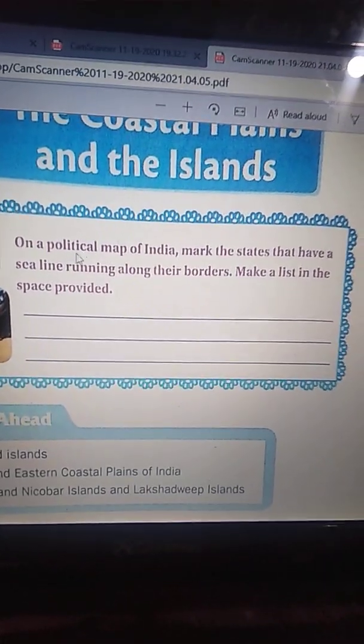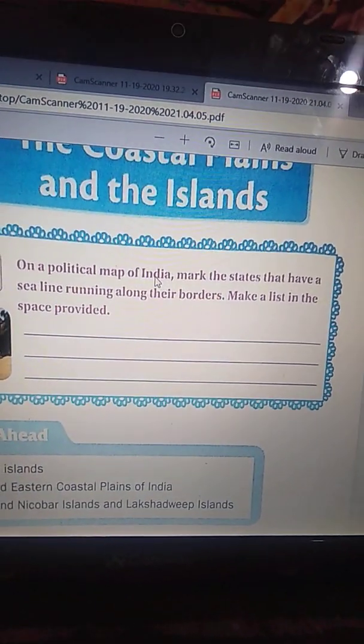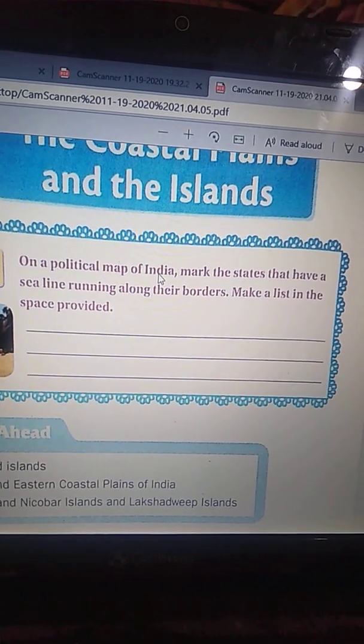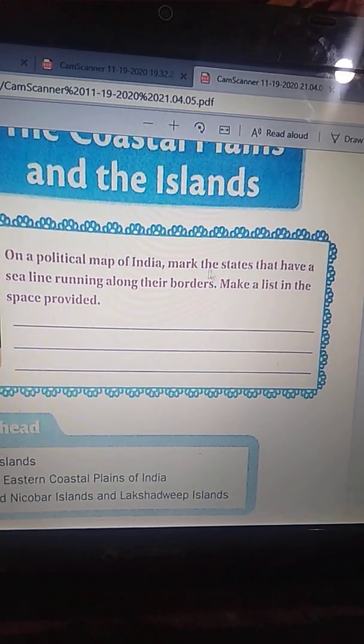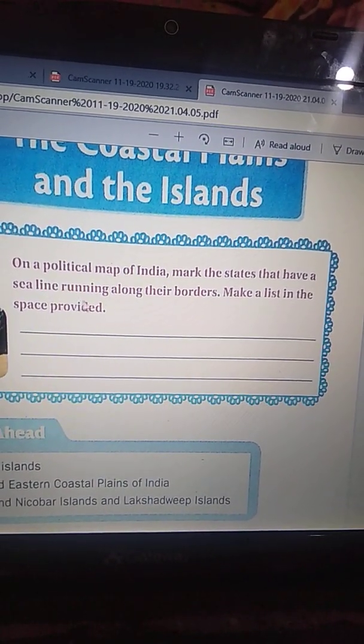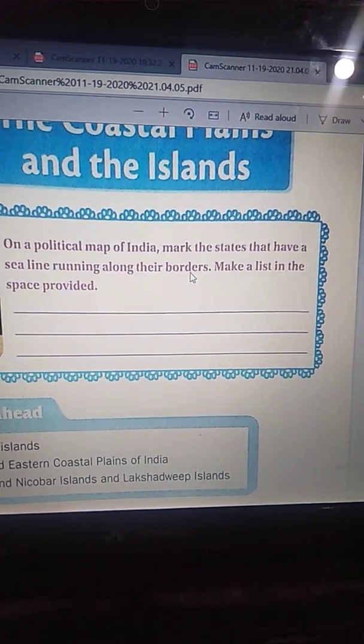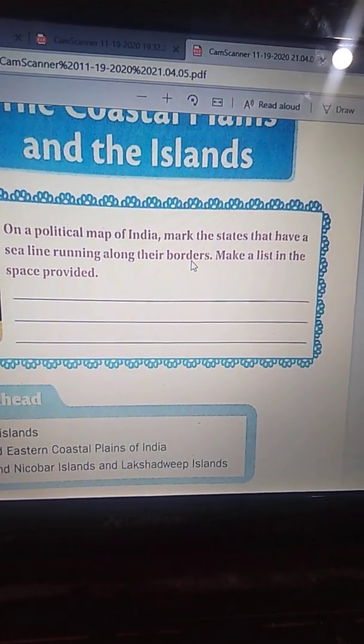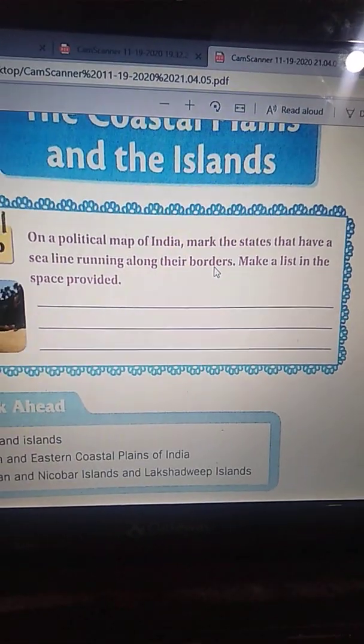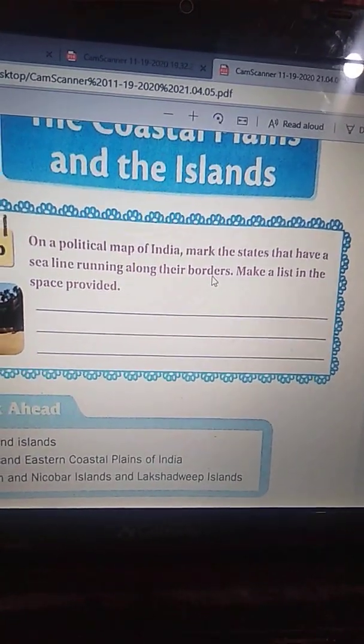Children, before starting the lesson, see the warm-up part. On a political map of India, mark the states that have a sea line running along their borders.